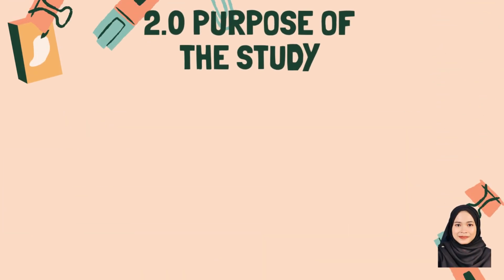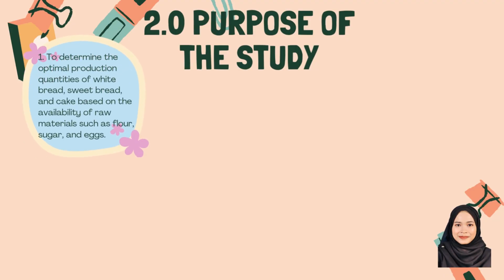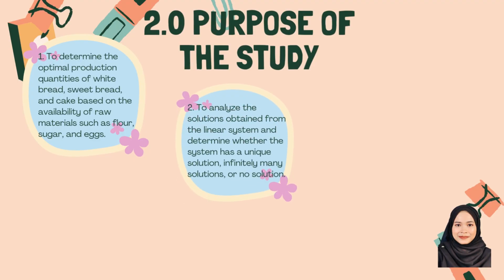2.0 The purpose of the study. First, to determine the optimal production quantities of white bread, sweet bread, and cake based on the availability of raw materials such as flour, sugar, and eggs. Second, to analyze the solution obtained from the linear system and determine whether the system has a unique solution, infinitely many solutions, or no solution.